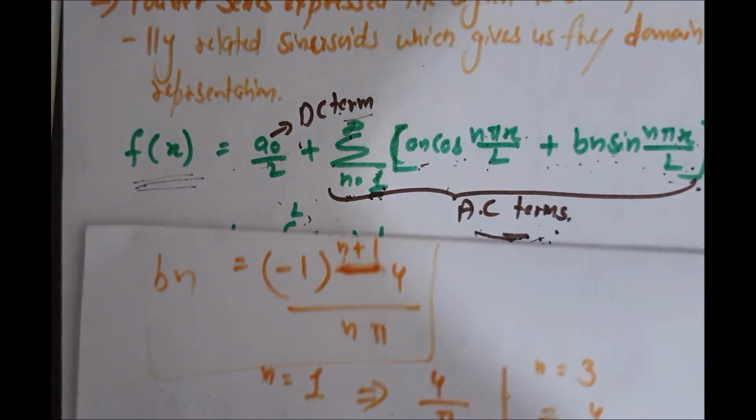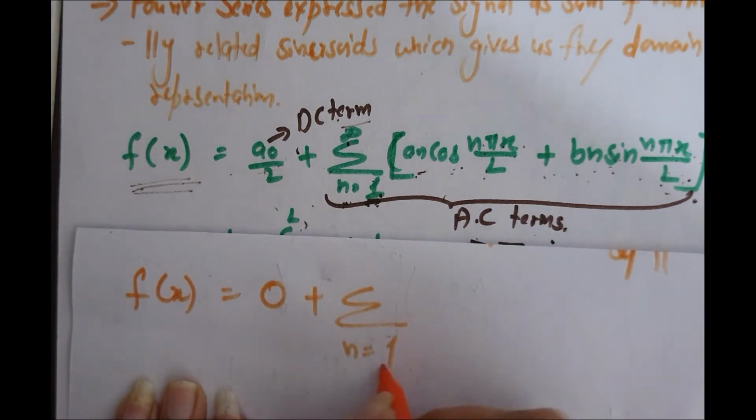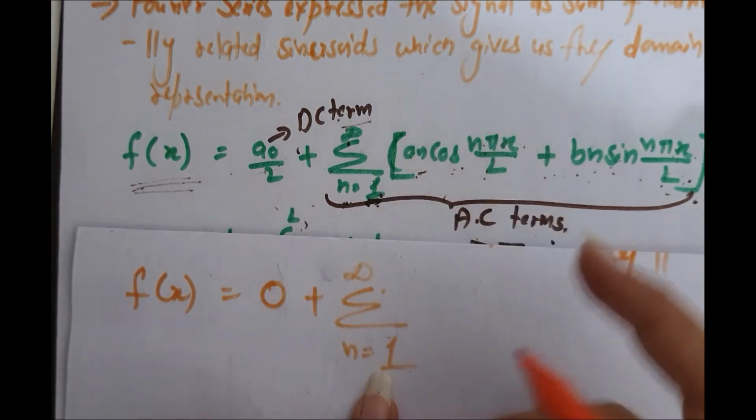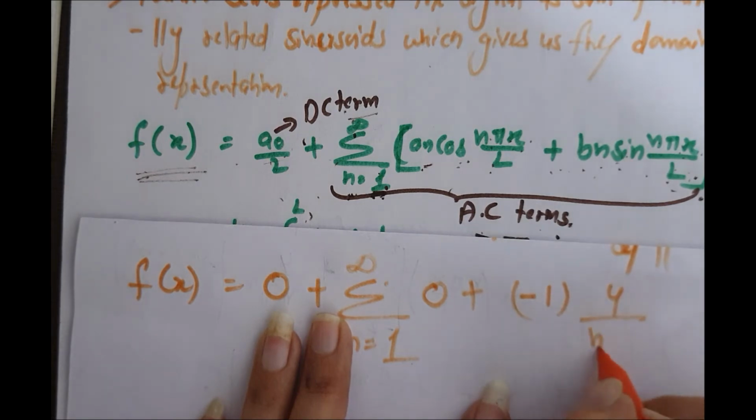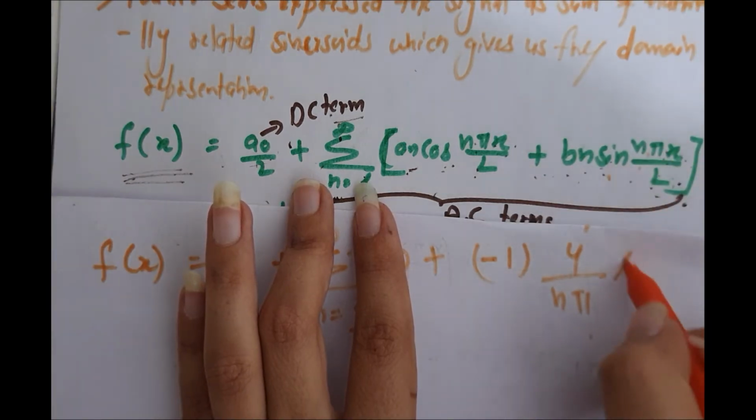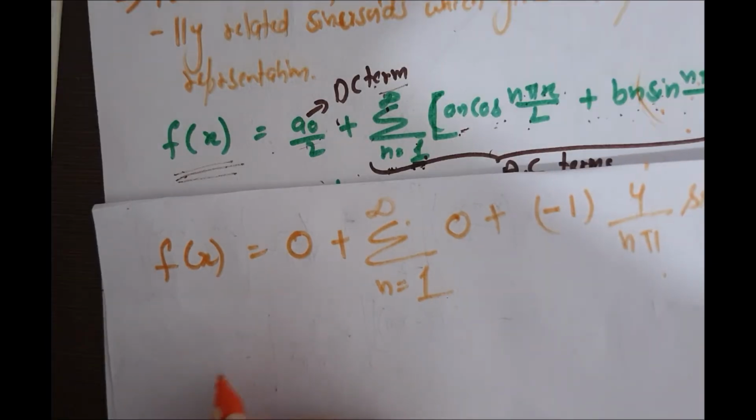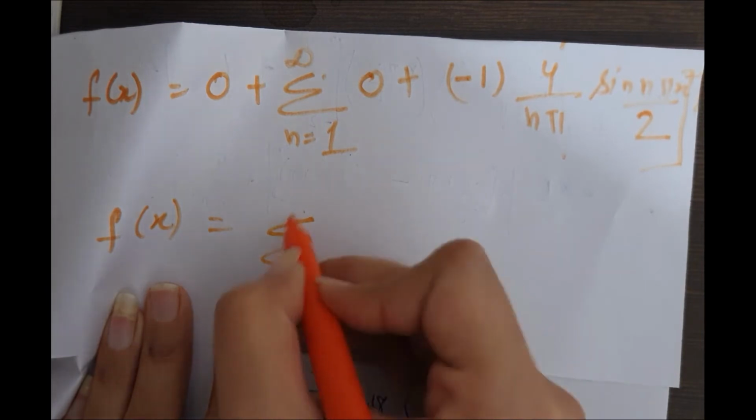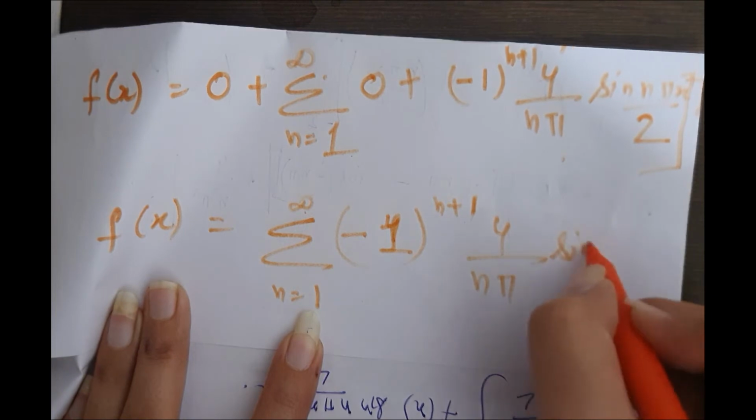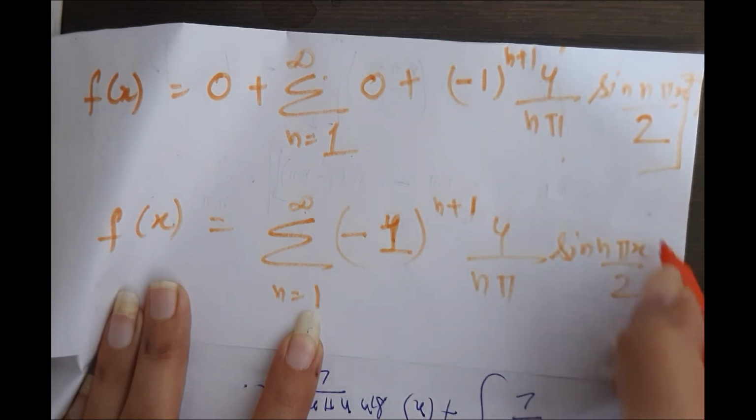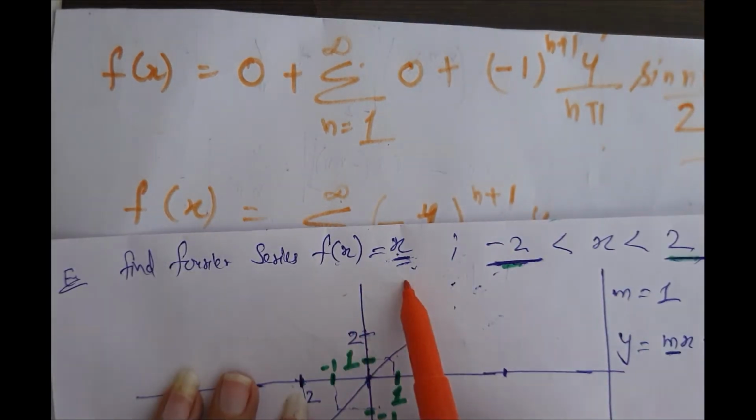We can write it as a naught was 0, so 0 plus summation n is equal to 1 to infinity. An was also 0, so 0 plus Bn was minus 1 to the power n plus 1, 4 upon n pi, with sin n pi x by L. L was 2. The result comes out to be summation from 1 to infinity of minus 1 to the power n plus 1, 4 upon n pi sin n pi x by 2. So this comes out to be the result of the Fourier series expansion of function fx equal to x.